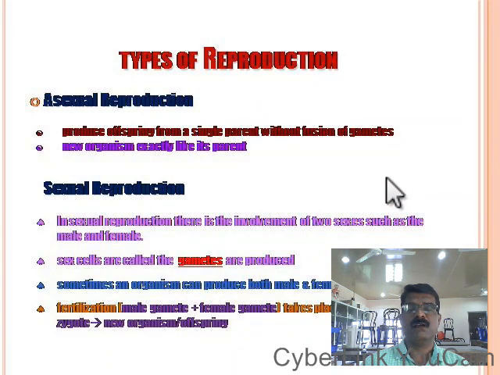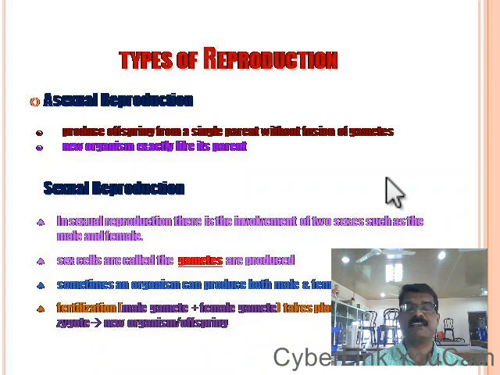Asexual. Here the sex is absent. Here participation of the sex. Sex indicates the gender, the male or the female. Here there is no importance for the sex of the organism. Here a new individual or an offspring is produced by the involvement of a single parent, that may be male or it may be the female. So when a new individual is formed from a single parent, such reproduction is known as asexual reproduction.